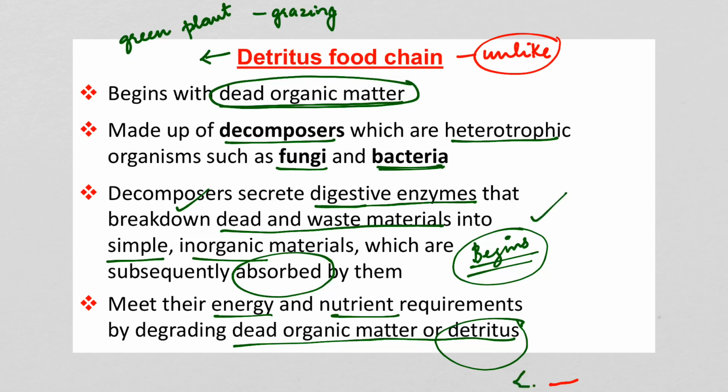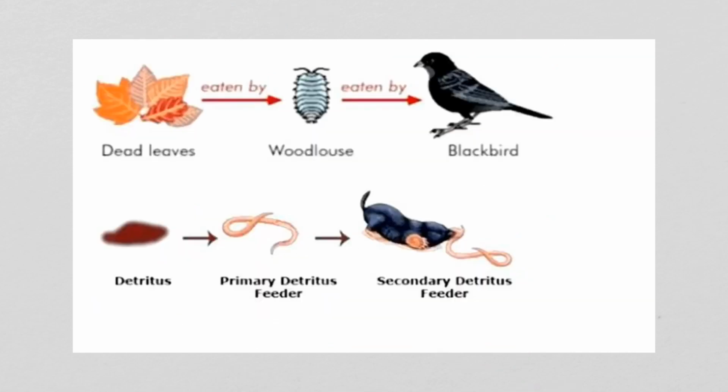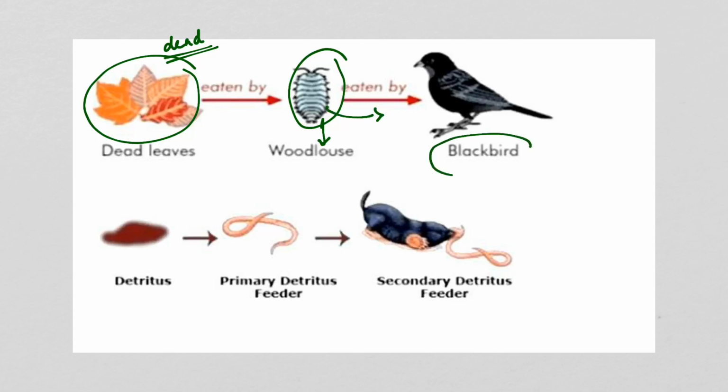I will explain an example, then I am sure you will understand this better. See, this is an example, dead leaves. This is a dead organism or a dead leaf. It is eaten by a woodlouse, which is an insect, not insect actually, it is actually a decomposer. Then this decomposer is further eaten by a bird, a blackbird. So this is one example. Another example is, here there is detritus. Detritus is dead organic matter.